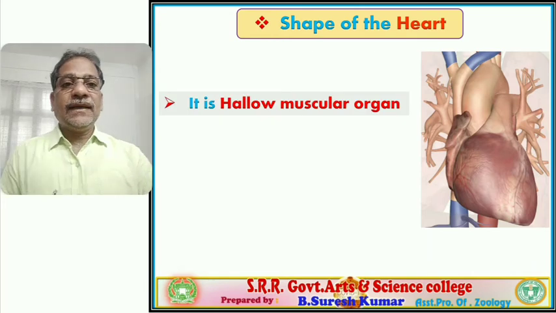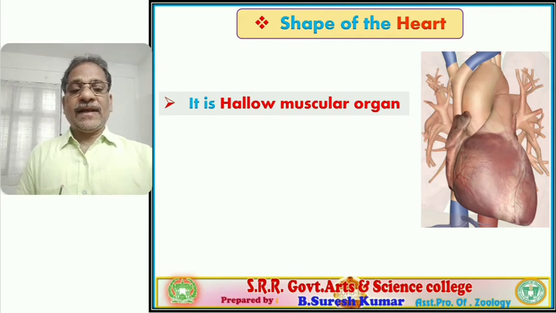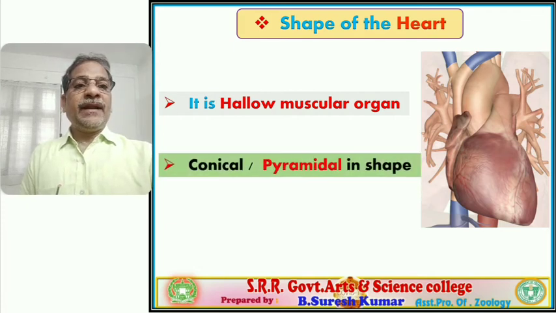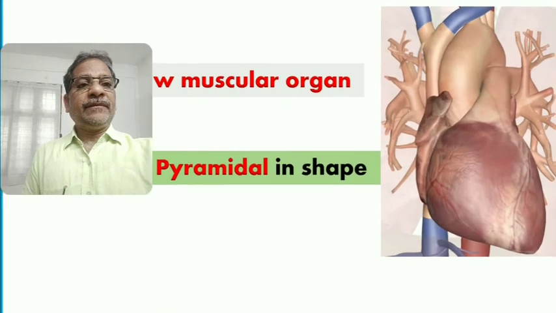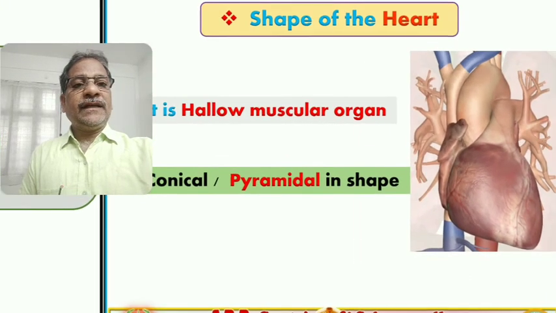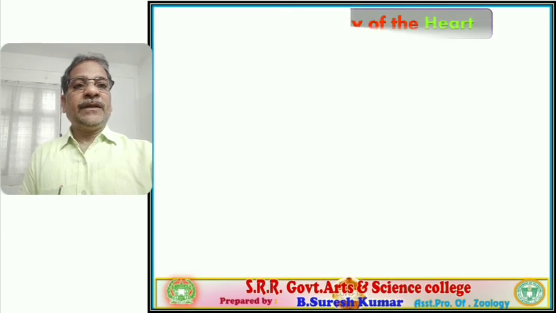The heart is a hollow muscular organ, a fibromuscular organ. It is conical or pyramidal in shape. You observe in the visual, the heart is conical in shape, otherwise pyramidal, right? That is the shape of the heart.